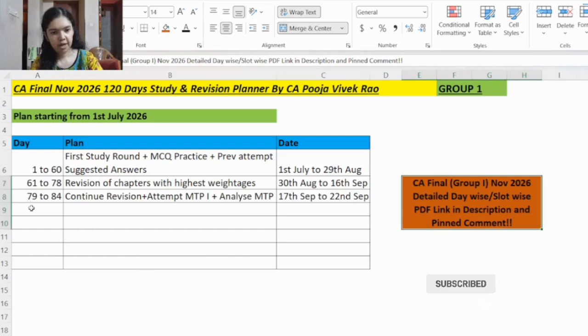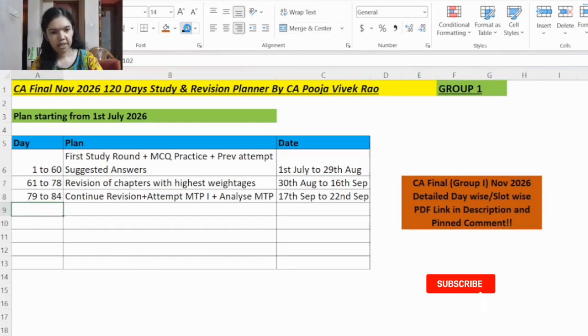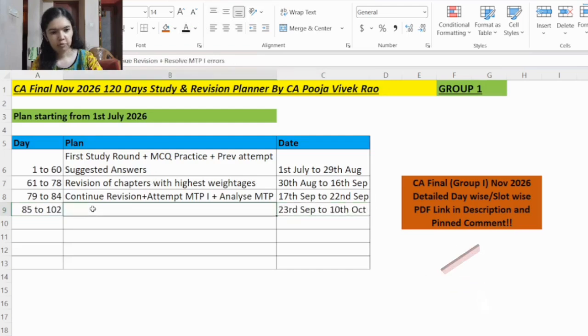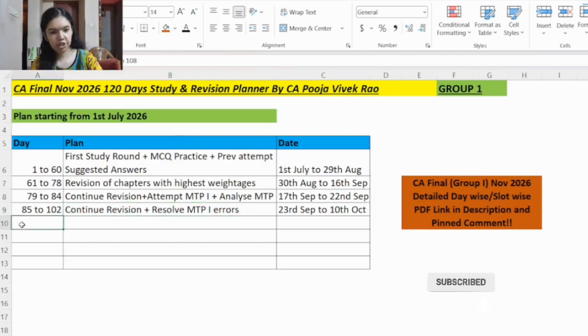So now coming back to this summary, from day 85 to day 102, that is 23rd September to 10th October. Here you will continue your revision plus you will resolve the mock test paper 1 errors. So previously you would have analyzed and found out different errors, right? In each of the subjects for the MTP1, you will resolve those errors here. Thus you will continue your revision.